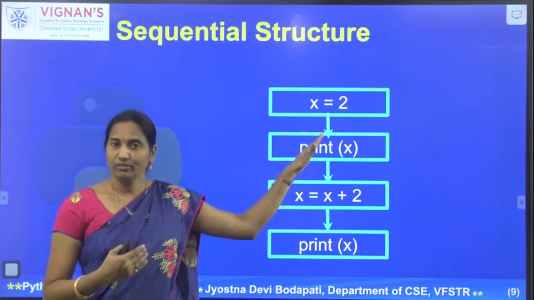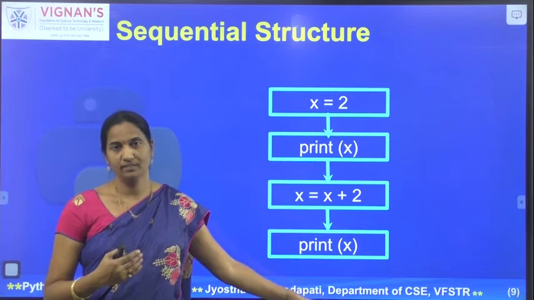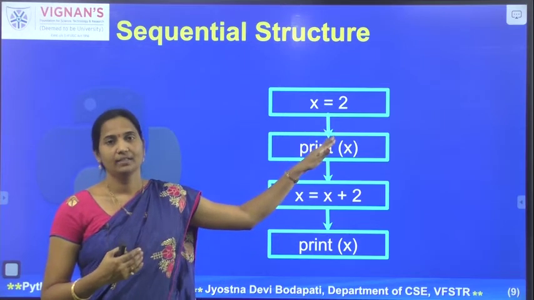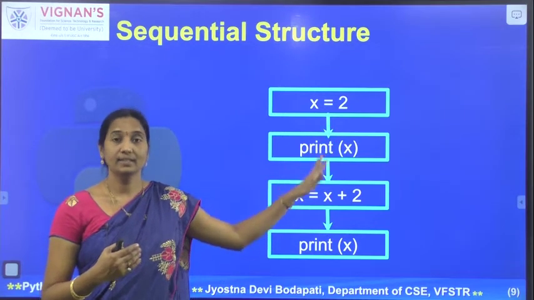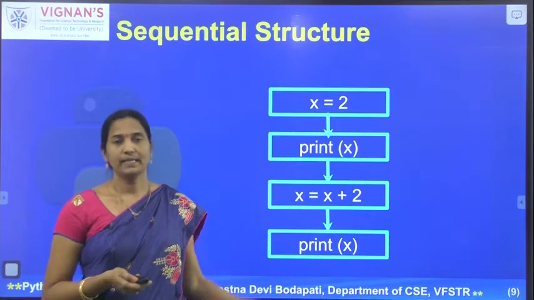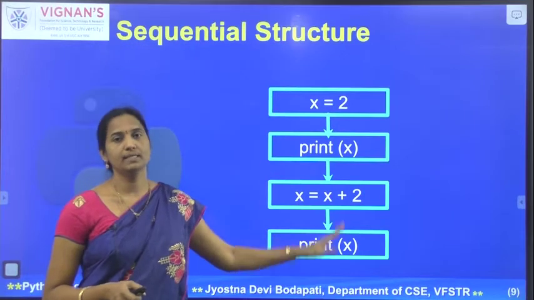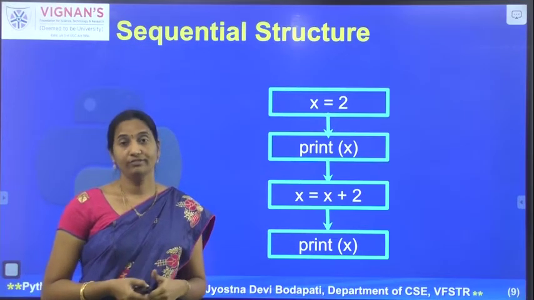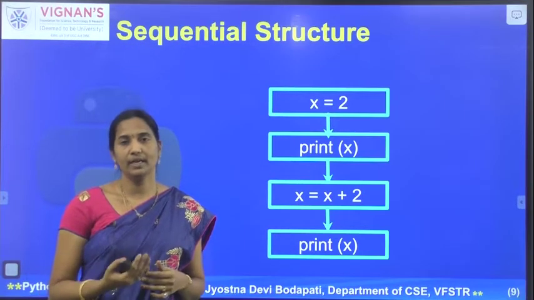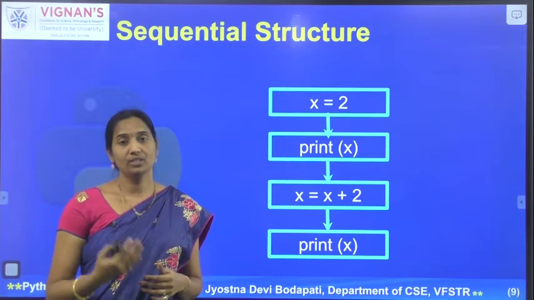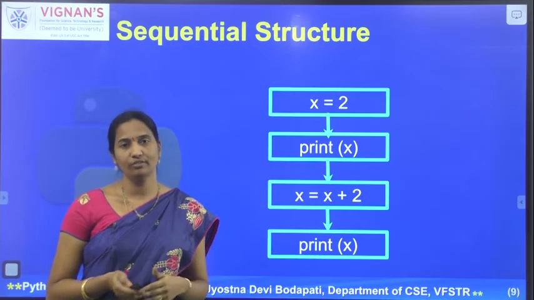So if you observe the order of execution, we are following the statements one after the other in sequential order. So that is how Python supports the sequential flow of execution, and we do not need any special programming constructs to implement it.